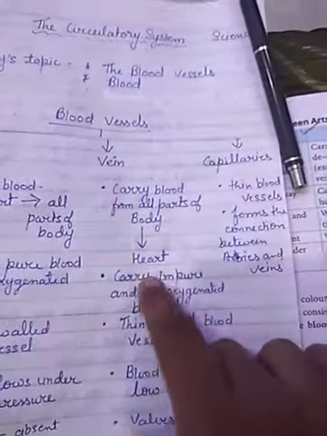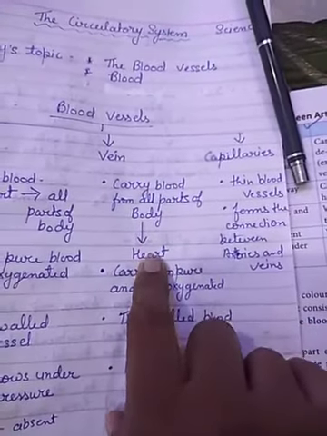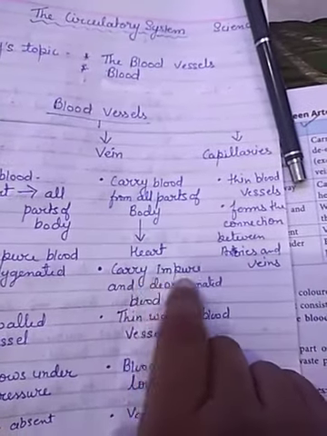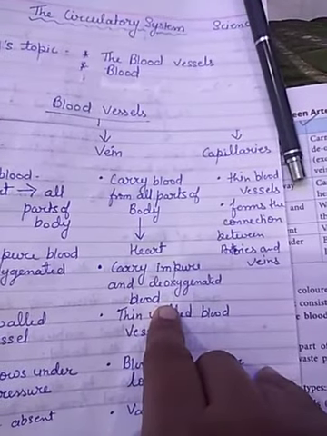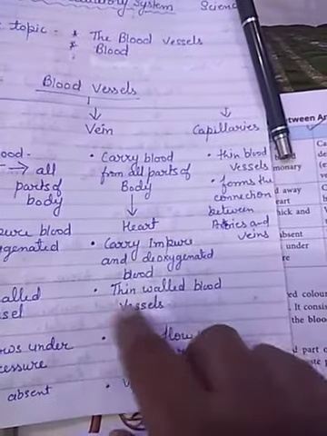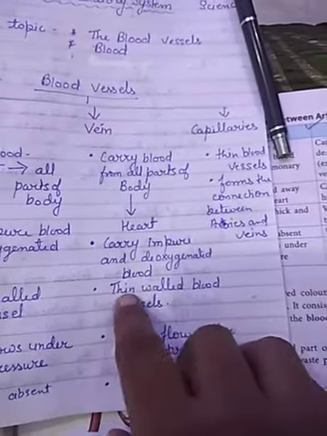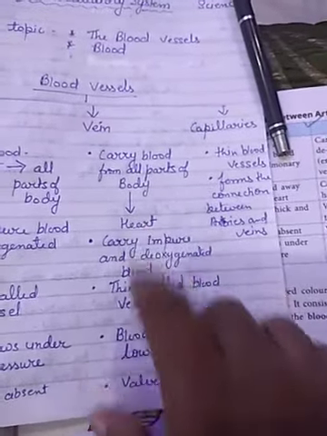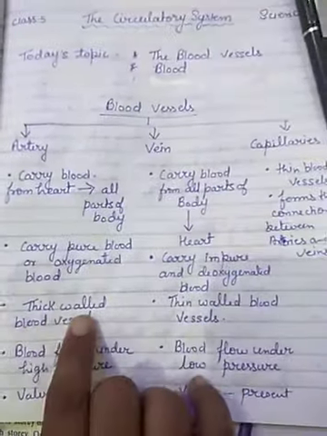So obviously, if it is carrying blood from all parts of the body to the heart, it is carrying impure or deoxygenated blood. The walls of the veins are thin.